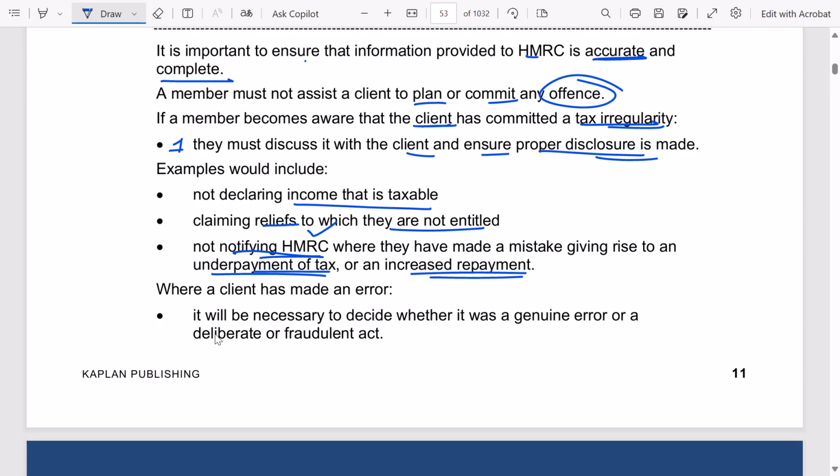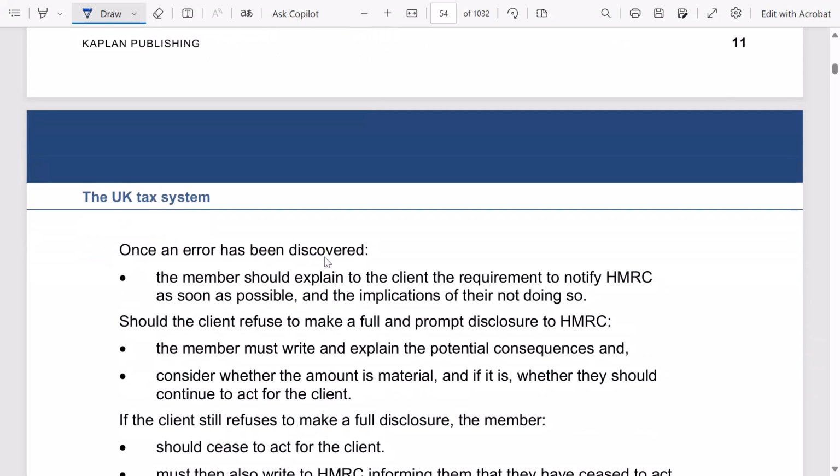So where a taxpayer has made an error, it will be necessary to decide whether it was a genuine error or a deliberate or fraudulent act. Once an error has been discovered, the member should explain to the client the requirement to notify HMRC. The client should disclose this to HMRC as soon as possible, and the implications of not doing so. So I need to explain to the client that this needs to be disclosed to HMRC, and if you do not do this, these would be the consequences.